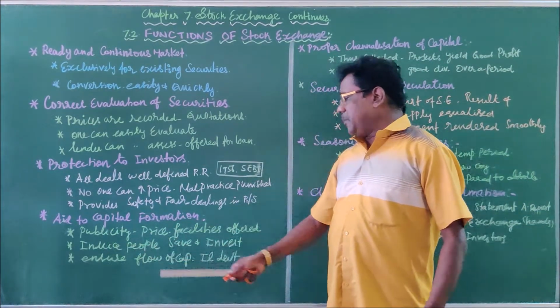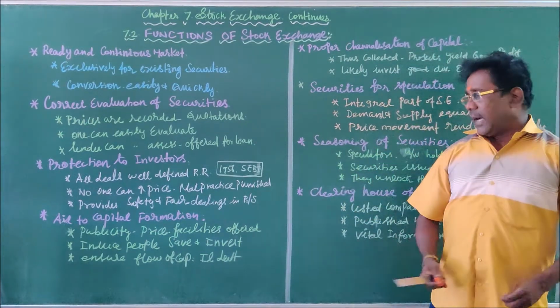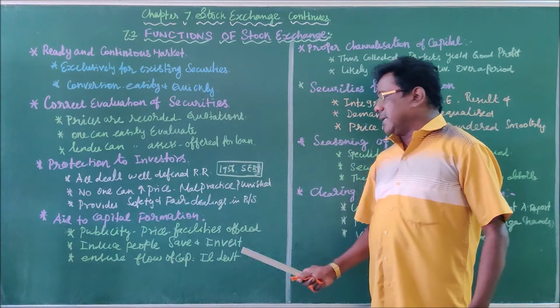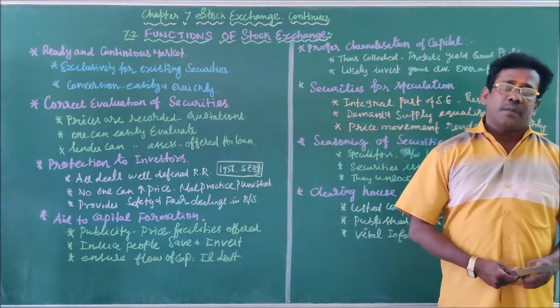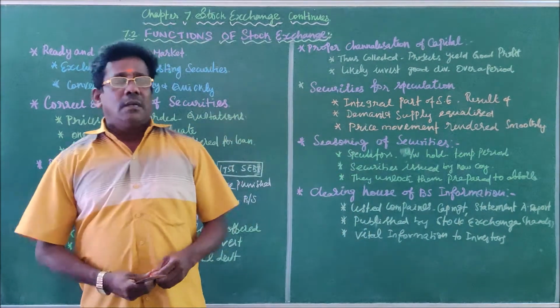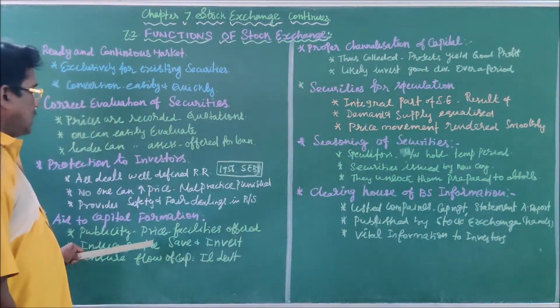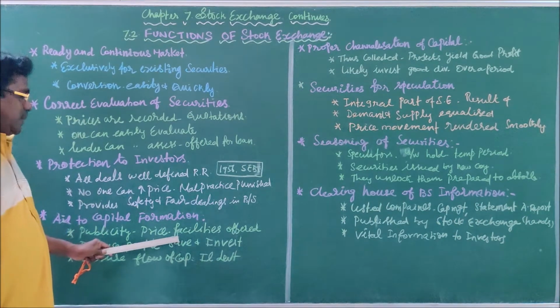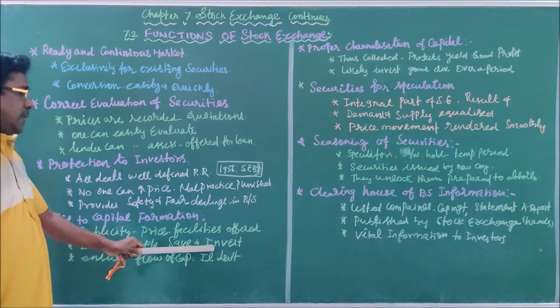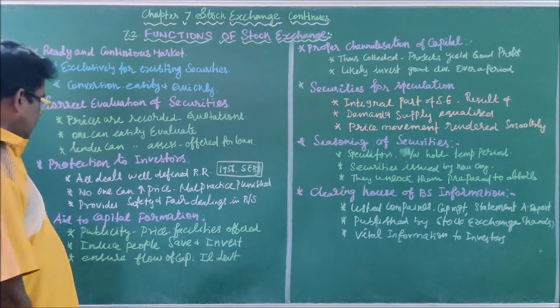It induces people to save their money from their incomes, and the same should be invested in the stock exchange. With the help of the advertisement, the public are induced to save from their income and invest in various securities.